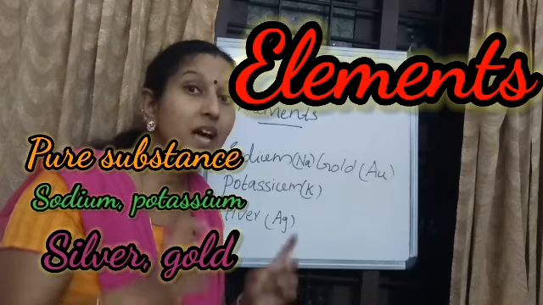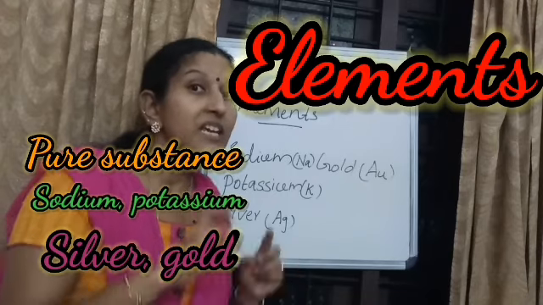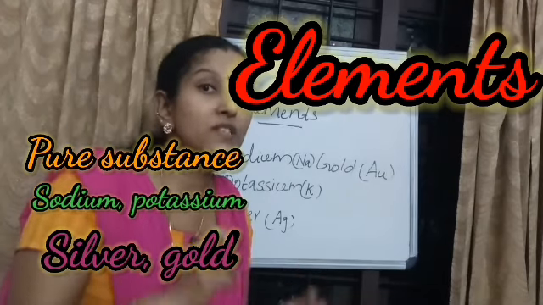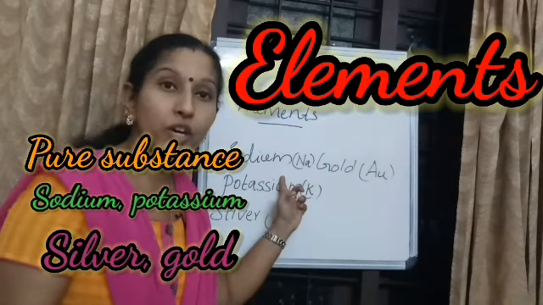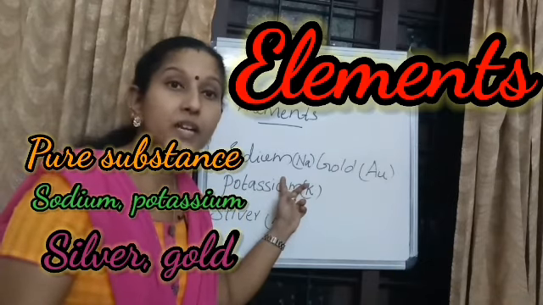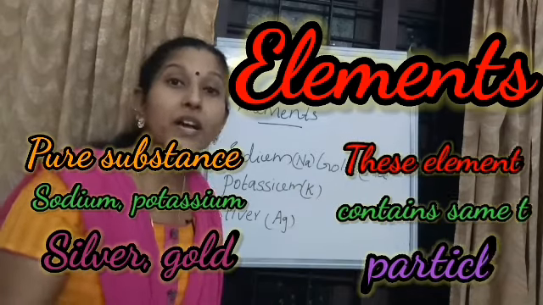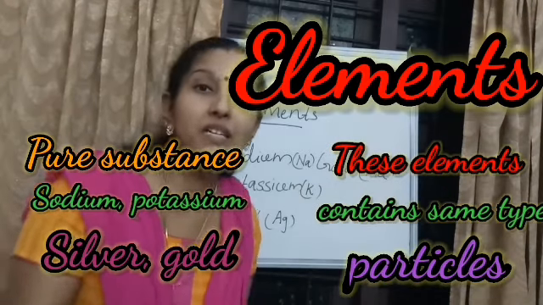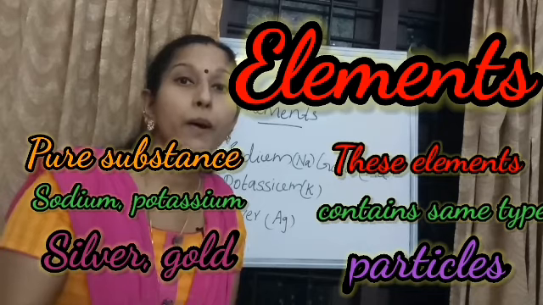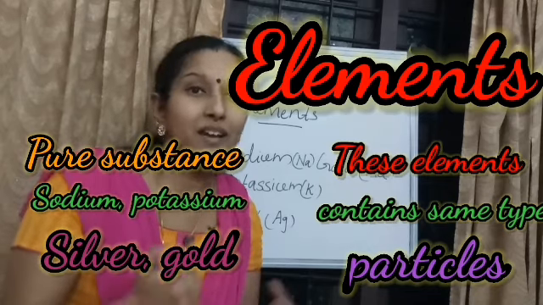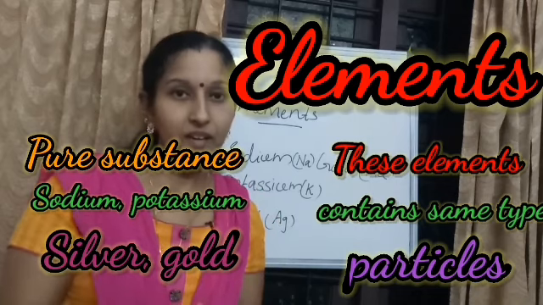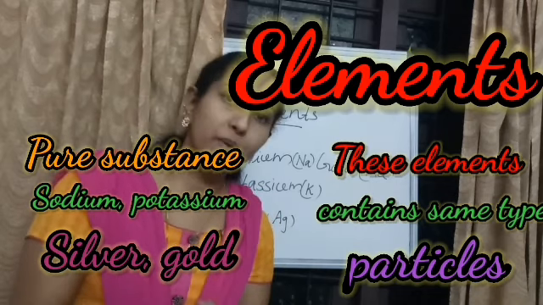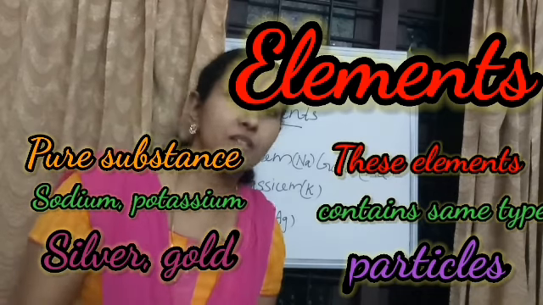Pure substances contain a single type of particle, right? So sodium contains only sodium particles, potassium contains only potassium particles, gold contains only gold particles. So they are examples of pure substances. As a whole, elements are pure substances.